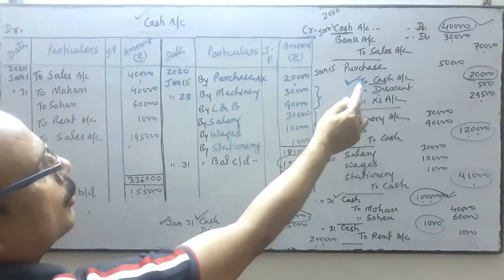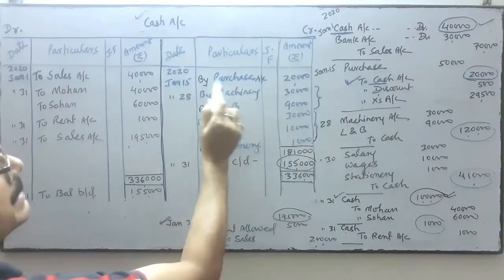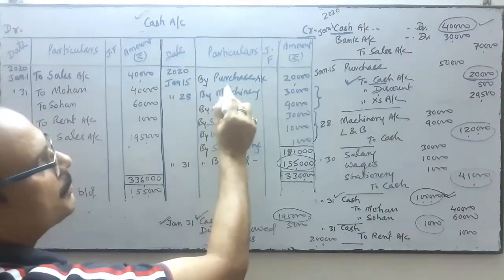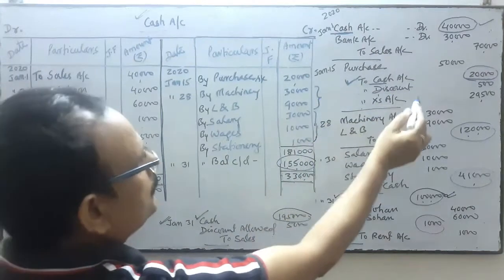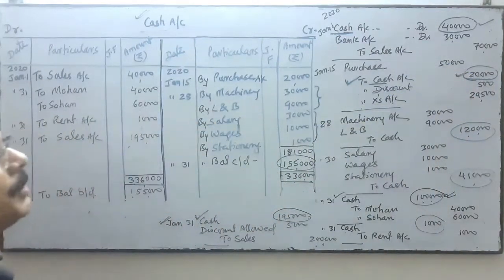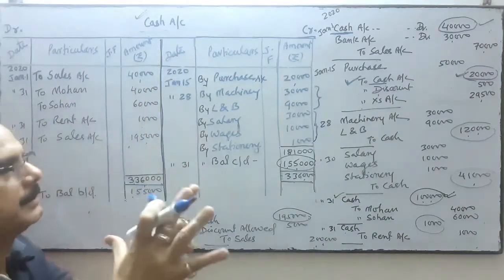What will we write? Opposite of cash is which account? Purchase account. We will write "by purchase". This side we start with the word "by", by purchase account. And which amount will we write? This amount we will write, not this amount, because we are operating the ledger of cash. Our entire focus is on cash.